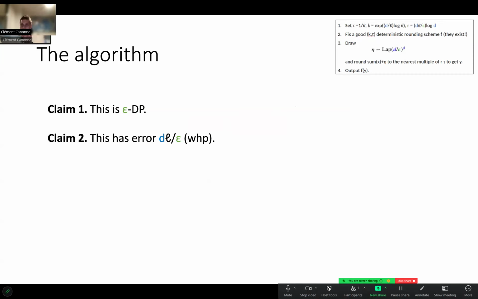I started with the thing I wanted to compute, and then I added some noise to it. But that noise, well, it's Laplace noise, so think of it as noise that's well concentrated. So with high probability, I don't get too far from it. And what does that mean, too far? Well, that means dl over epsilon times log d.